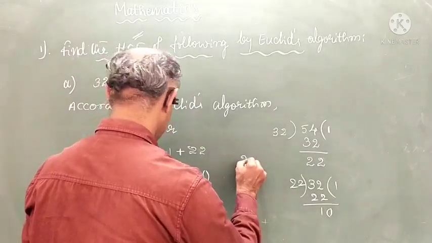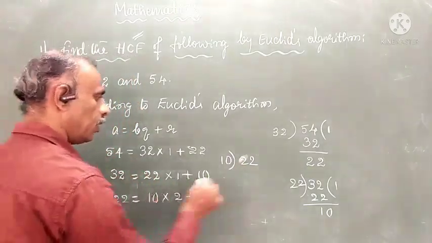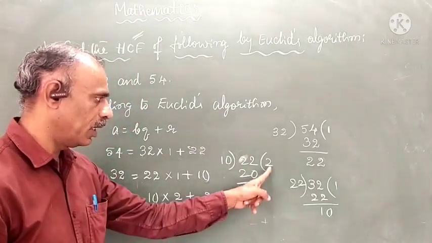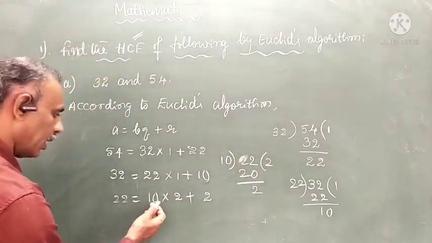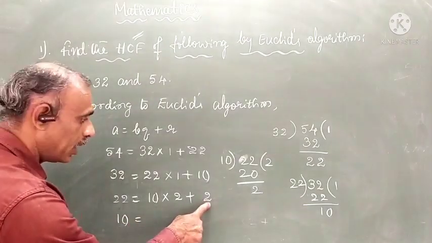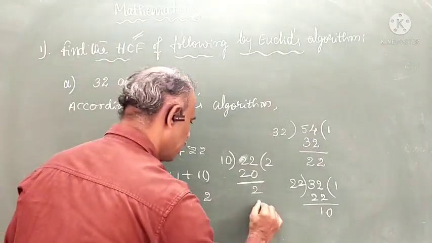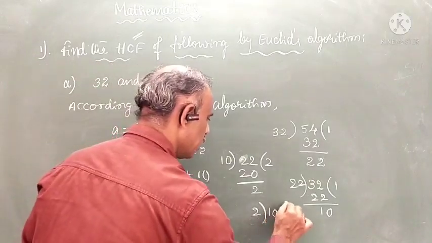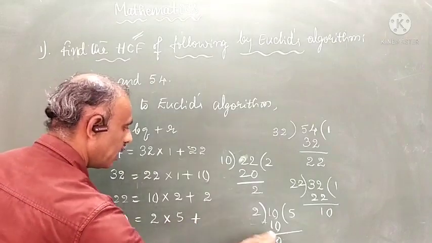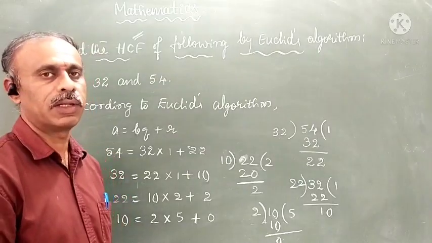Otherwise, you write it and find: we need to divide 22 by 10. 10 2s are 20, so the remainder is 2. This is the remainder, and this is the quotient. Next step: 10 becomes A, and this remainder 2 becomes B. 2 divides 10 how many times? 2 5s are 10. What is the remainder now? 0. When you get 0, your working is finished.